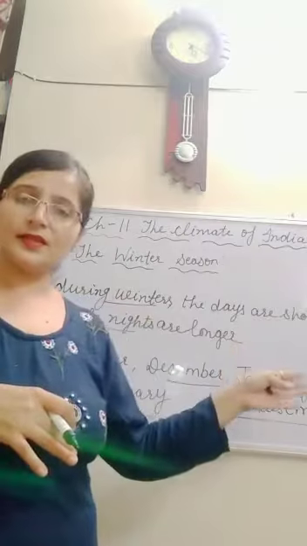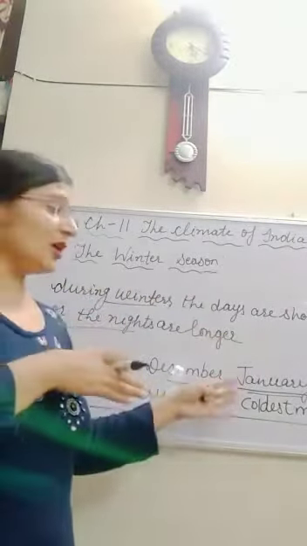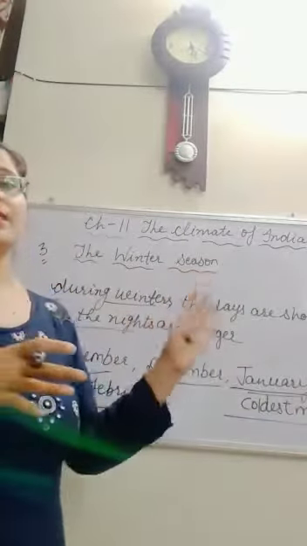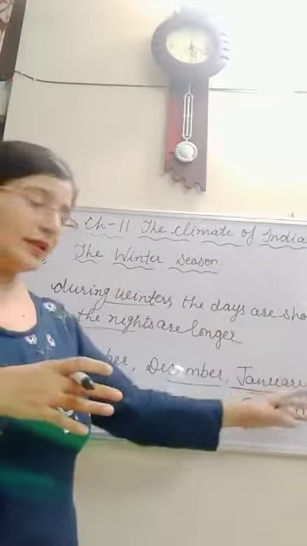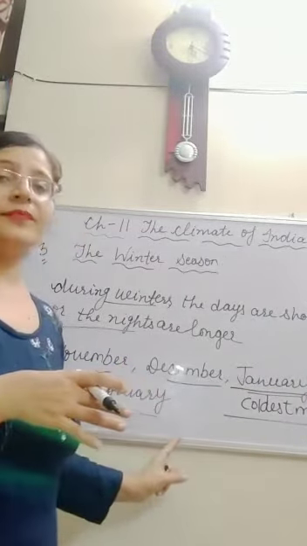This marks the beginning of the winter season, and the winter season lasts from November to February every year.